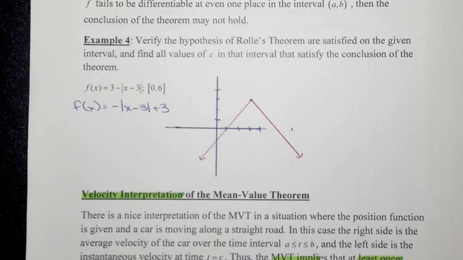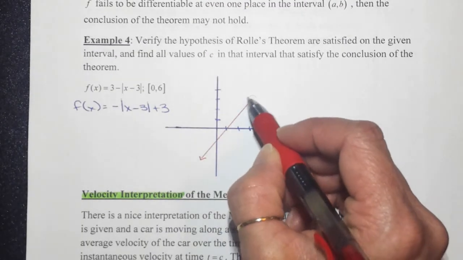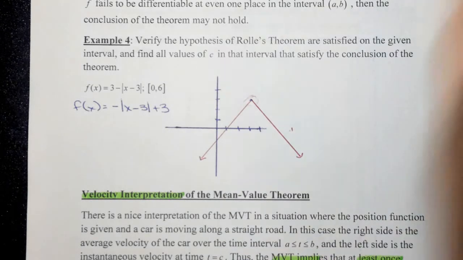The problem here is we have a sharp point. Therefore, the function is not differentiable over the open interval.